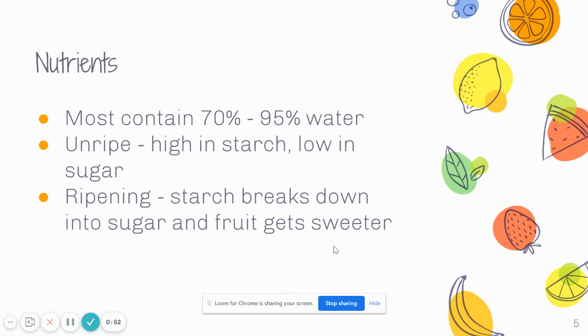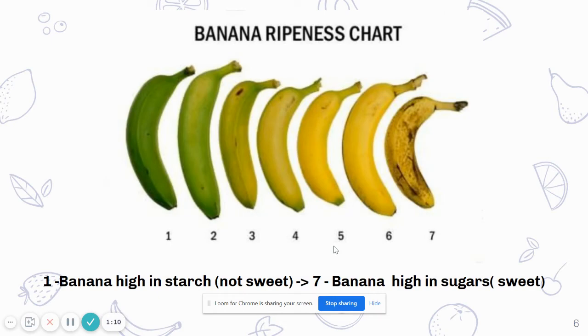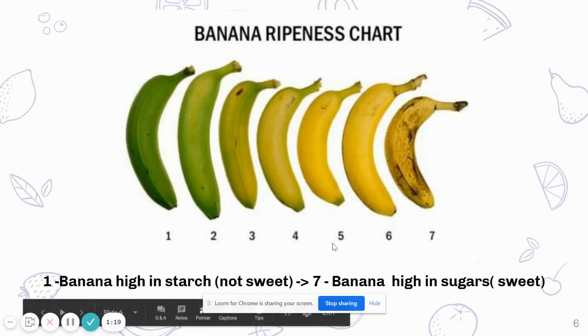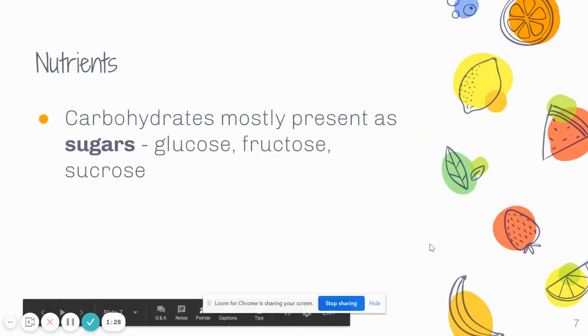When fruit aren't ripe, they are typically very high in starch and low in sugar, which is why if you eat a green banana, it is not sweet. While when fruit ripen, the starch actually breaks down into sugars, so the fruit gets sweeter. If you look at these bananas here, the banana on the left, which is green, labeled as 1, is not sweet and it's very high in starch, but as it ripens, the starch will break down to sugars. So banana number 7, which is yellow and a little bit brown, is very sweet. And the sugars in ripe fruit are typically glucose, fructose, and sucrose.